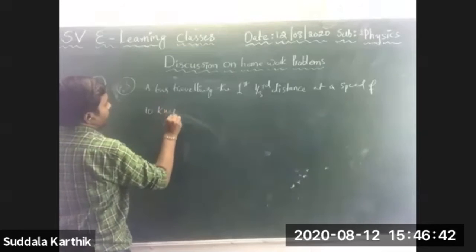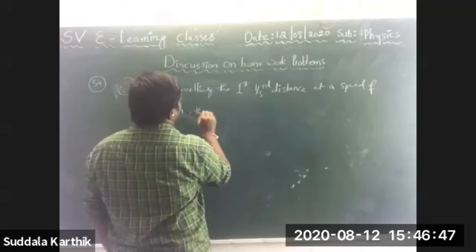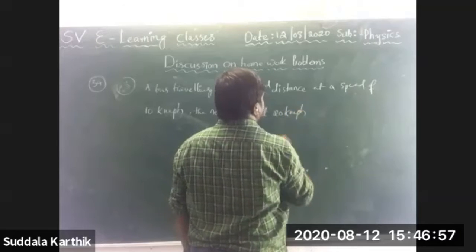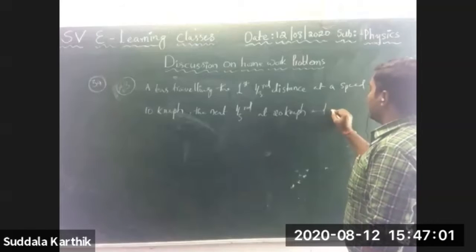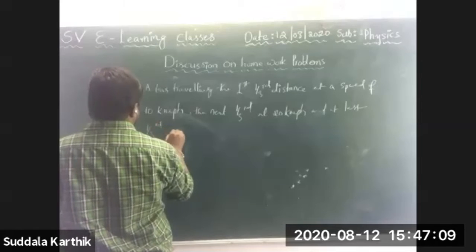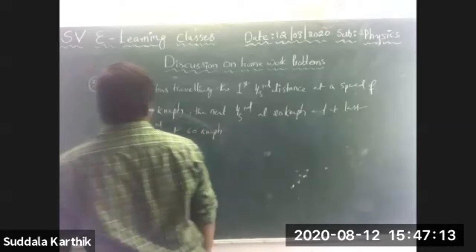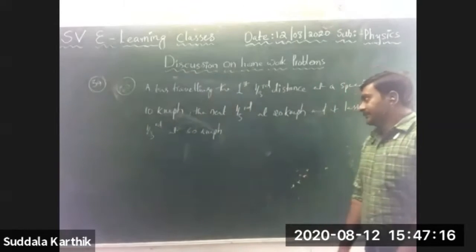The next 1/3 at 20 km per hour. And the last 1/3 at 60 km per hour. Then what is the average speed of the bus?